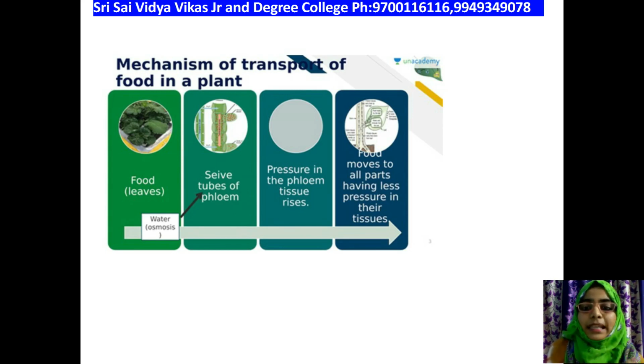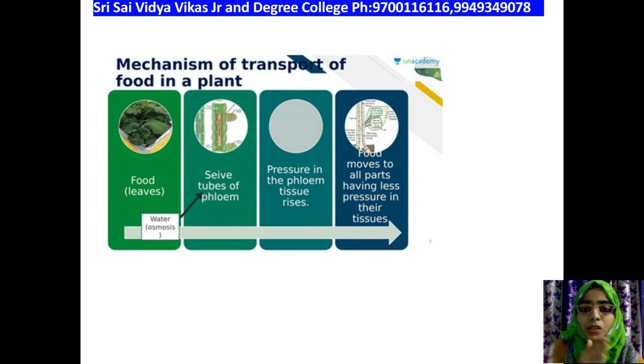So here, food from the leaves is being transported through the other part with the help of osmosis. Osmosis also plays a major role, in that it helps in transportation of minerals and water molecules from higher concentration to lower concentration through a semi-permeable membrane. Here, the tubes of phloem and xylem vessels are acting as a semi-permeable membrane.